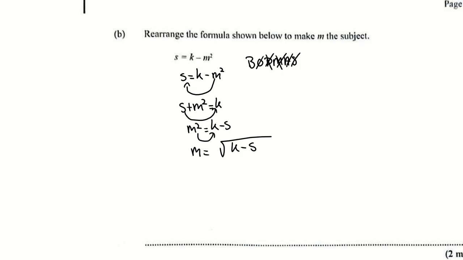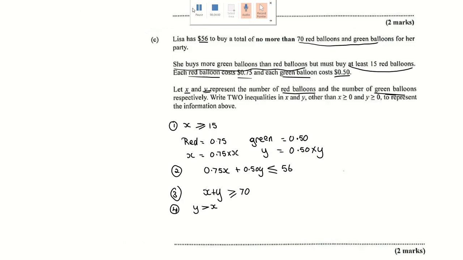The next one is subtraction, addition. Then we have multiplication. No. Is there division? No. Is there power of? Yes. That power of 2. The opposite of power of is root of. So M would be the root of K minus S. And that is how we would make something the subject by going backwards from BODMAS.